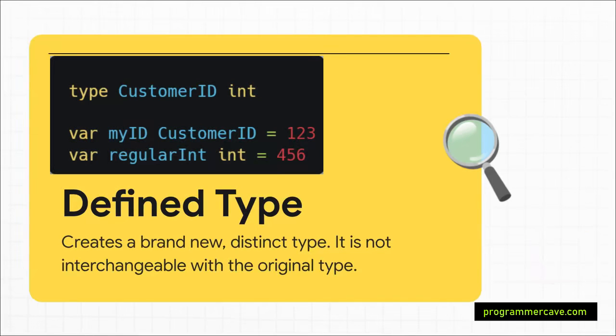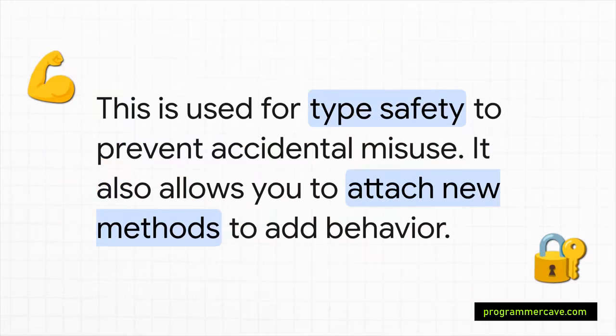This creates a brand new, distinct type. It's not a nickname. Think of it like you made a photocopy of a document and gave it a new title. The contents might look the same, but it's officially a separate thing. They are not the same type, and you can't use them interchangeably without an explicit conversion. And this is where things get really powerful for building solid software. By creating a distinct type, you can prevent a whole class of logical errors. It's like having a key that only fits one specific lock.